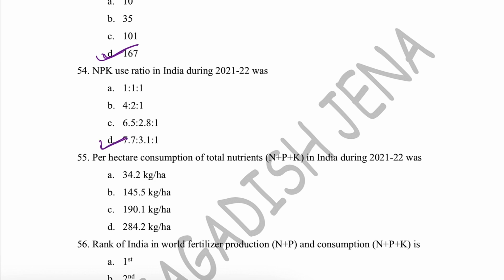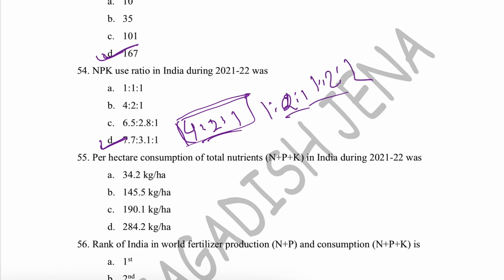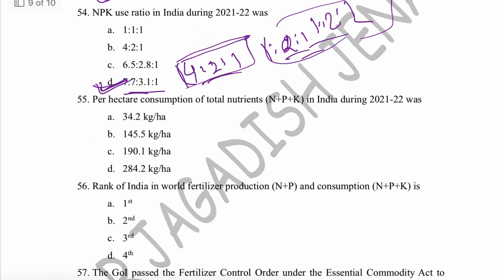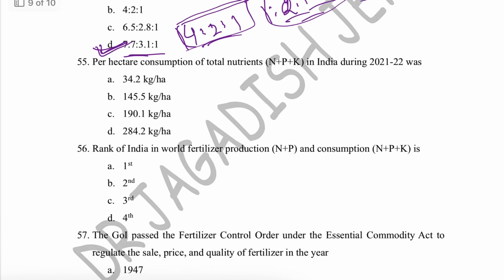So the ideal ratio, if you will see, is 4 is to 2 is to 1 for cereals, and for pulses it is 1 is to 2 is to 1 or 1 is to 2 is to 2. But right now it is more than this, 3.1 is to 1. And our main objective, by integrated nutrient management, is how we can minimize this gap or minimize the excess use of urea or nitrogenous fertilizer.